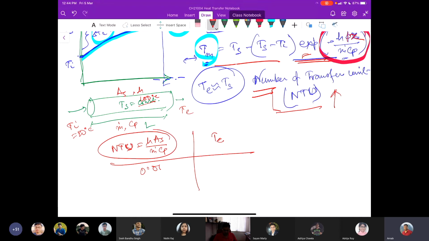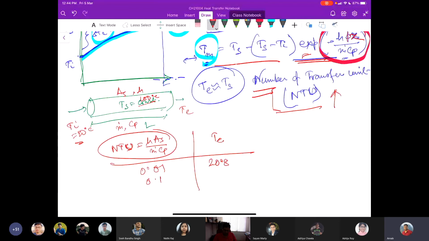When this whole value is 0.01, for this problem, if we replace the numbers, we see that the outlet temperature is 20.8. So from 20, it has increased to 20.8 where the surface temperature is kept at 100 degrees centigrade.